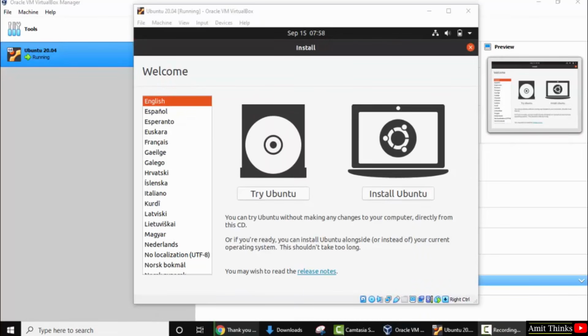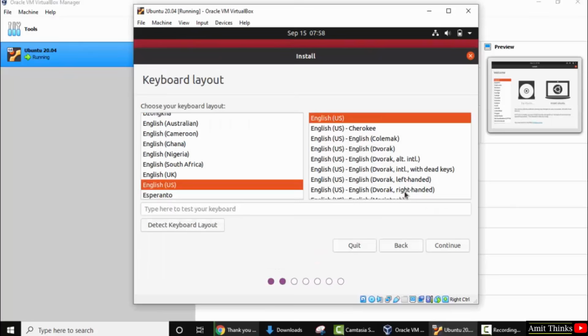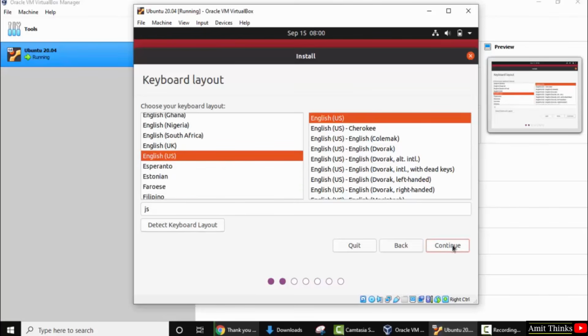So the installation has started for Ubuntu on VirtualBox. Now select the language. I'll select English. Now click on install Ubuntu. Here you need to select the keyboard layout. My keyboard layout is the same. Keep it as it is. You can change from here and here. Now I'll click on continue.